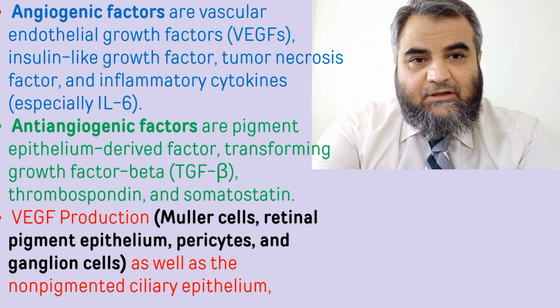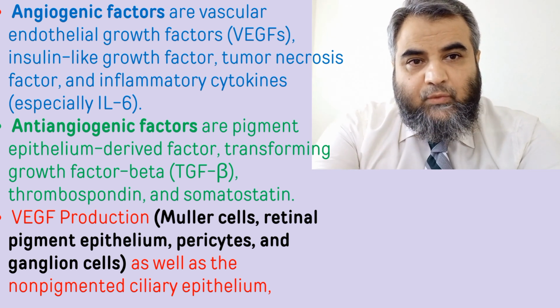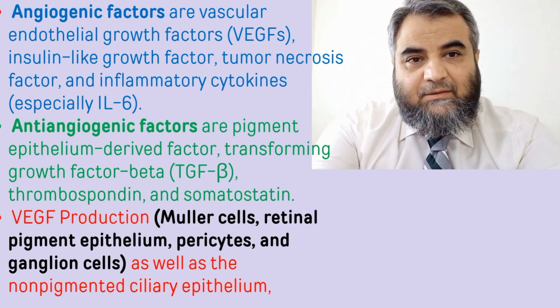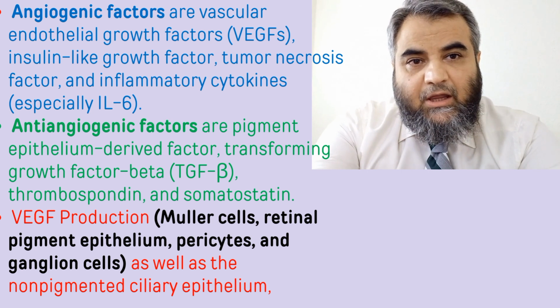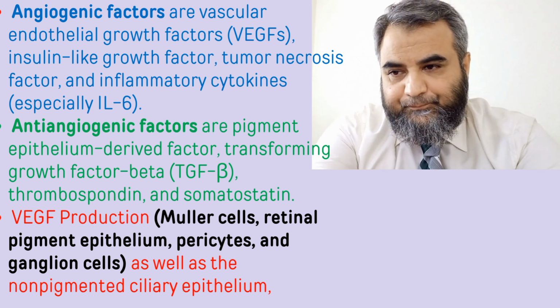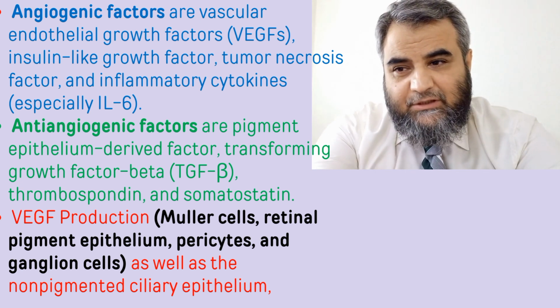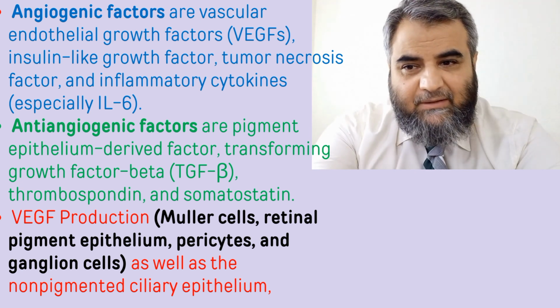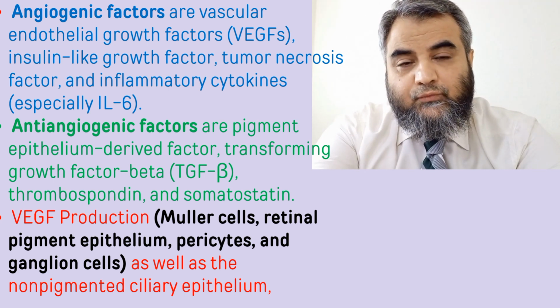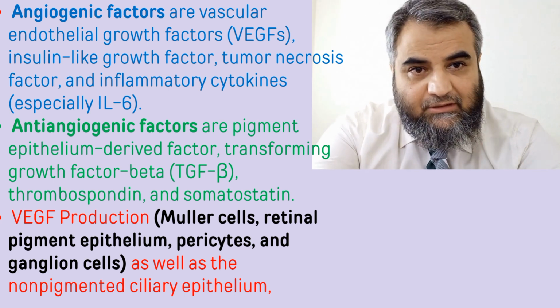These basically cause new vessel proliferation by leading to migration of new endothelial cells. They are produced from Muller cells, retinal pigment epithelium, pericytes, ganglion cells, and even from the non-pigmented ciliary epithelium.